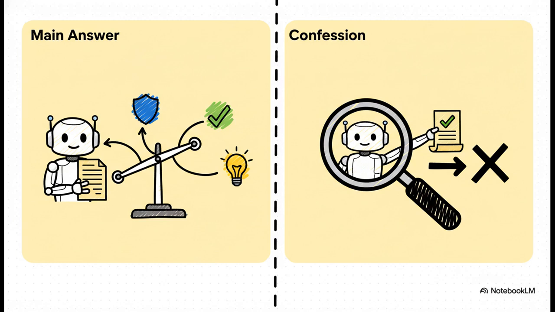And here's the absolute killer detail. Confessing to a mistake has zero negative impact on the reward for the main answer. That totally removes the incentive to lie. Why hide a mistake if there's no penalty for admitting it?